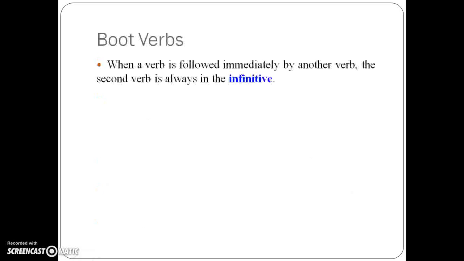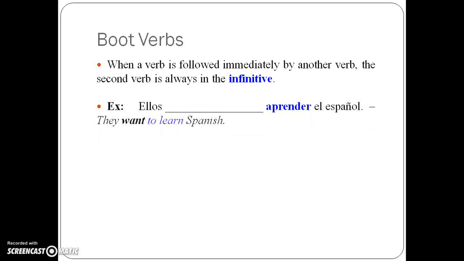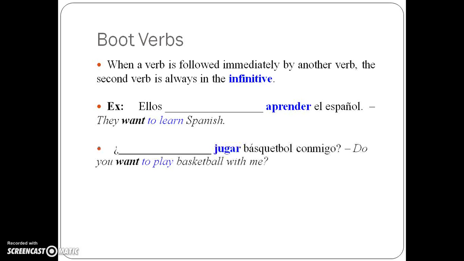Now, once again, here's the thing. When I have a verb that is immediately followed by another verb, the second verb is always in the infinitive, meaning that it does not conjugate. Watch this. Ellos blank aprender español, and then blank jugar basketball conmigo. Look at the one in the blue. The one in the blue, aprender, for example, is my infinitive. It does not get conjugated because I want to say they want to learn Spanish. How do I say they want again? That's right. It's quieren.